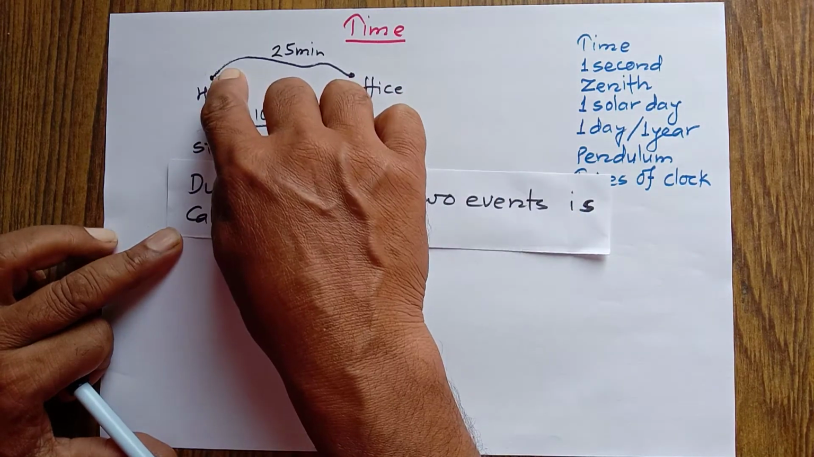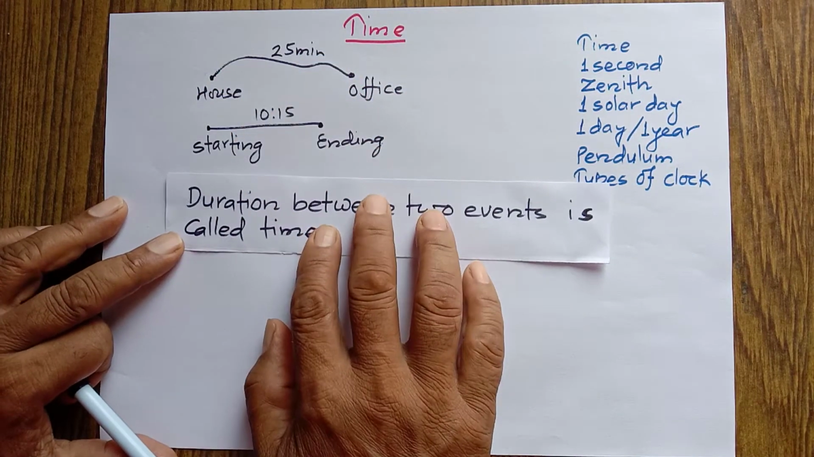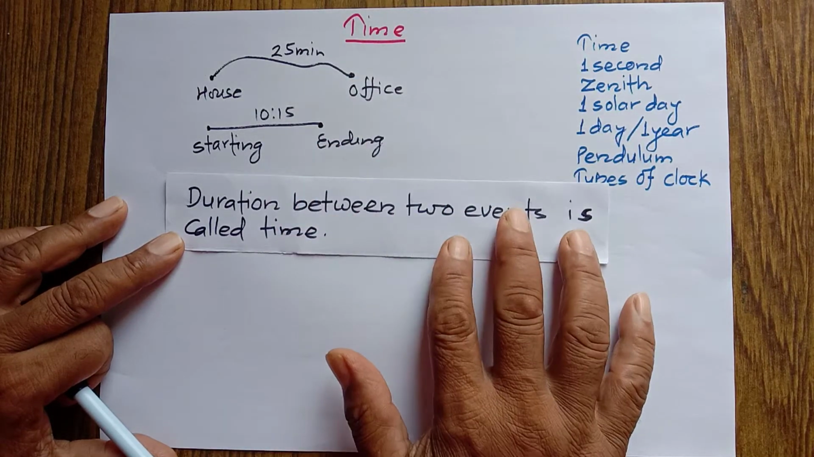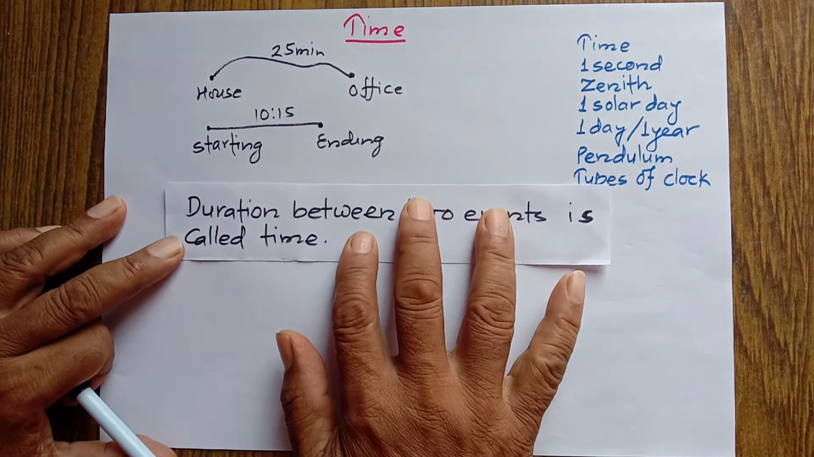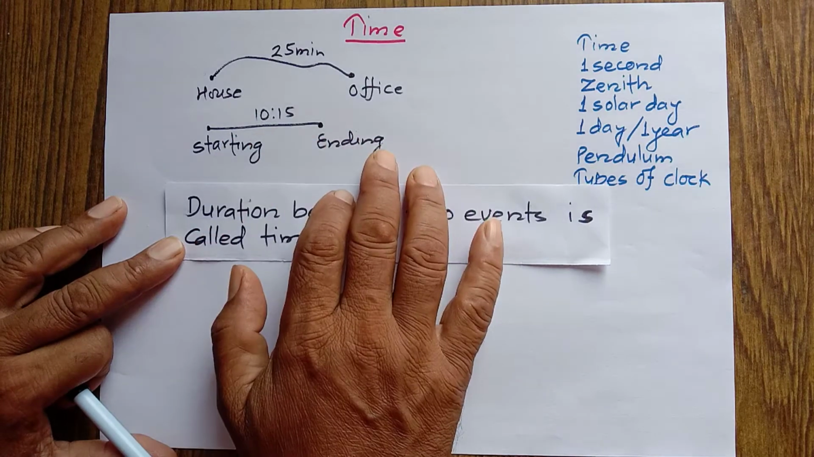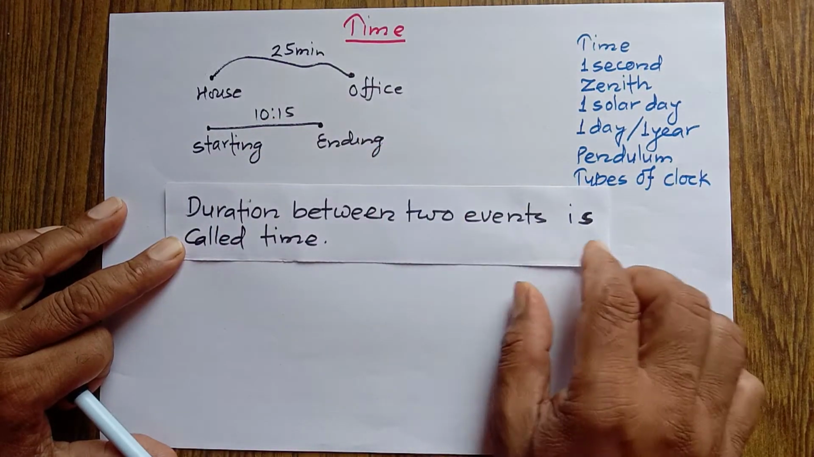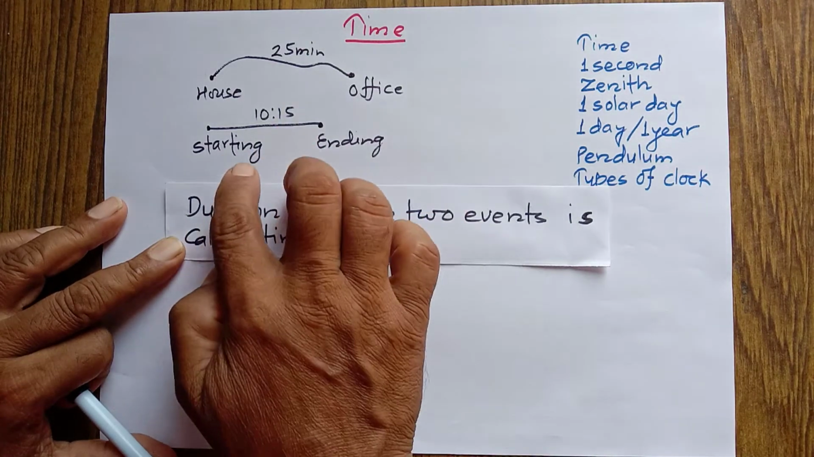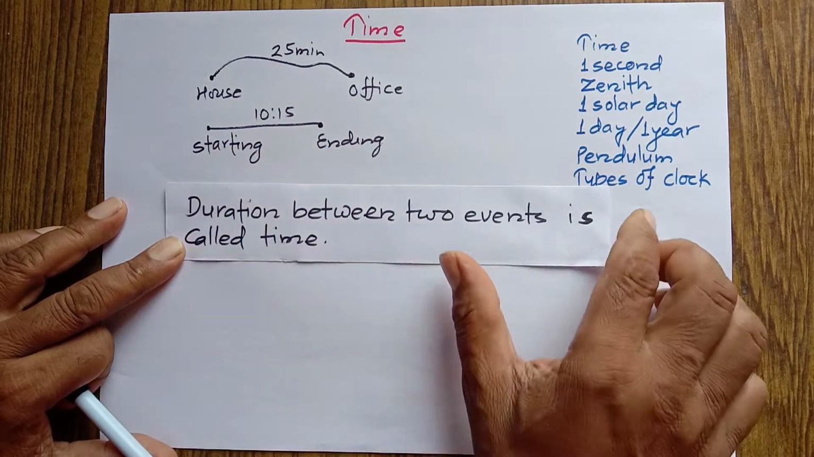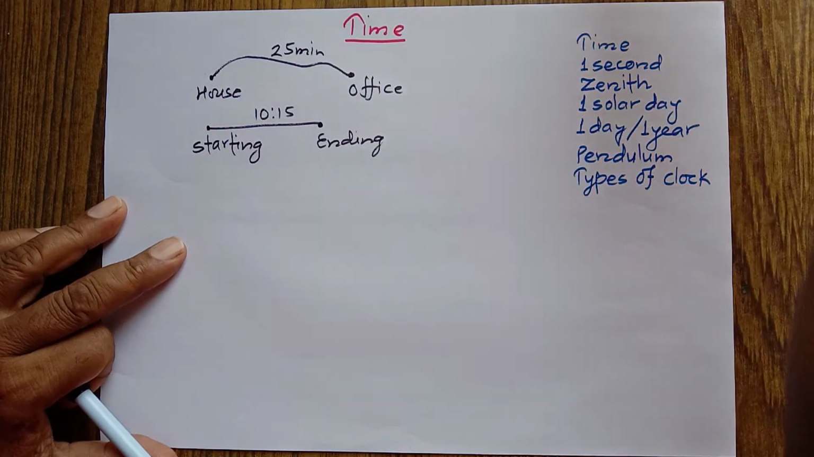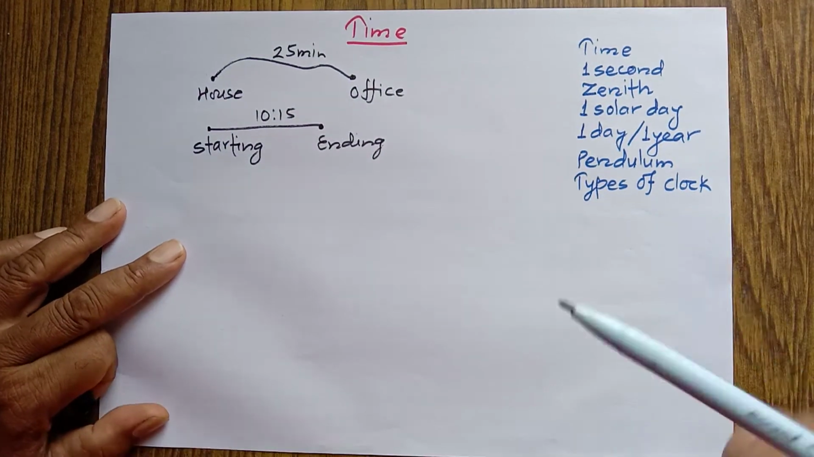In this case, he came out from the house, one event. He entered into the office, another event. Duration is 25 minutes. It is time. And in the same way, the starting of the class and the ending of the class took 10 minutes 15 seconds, and this duration is the time for this class. This way, duration between two events is called time. Okay, now I finished this.